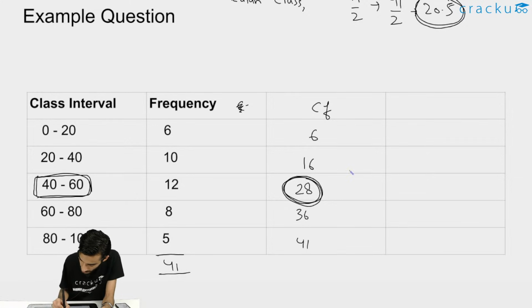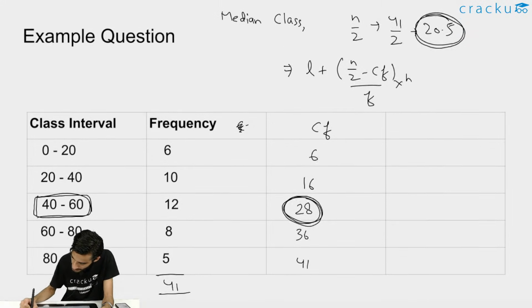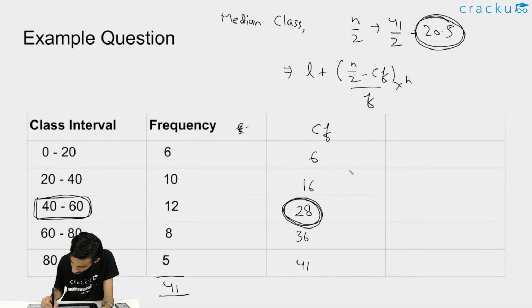Now we can just use the formula: L plus n by 2 minus cumulative frequency divided by f, multiplied by h, right? First let's write the value of the terms. So the value of L, that is the lower limit, in our case is 40. So L will be equal to 40. n by 2 we know is equal to 20.5.